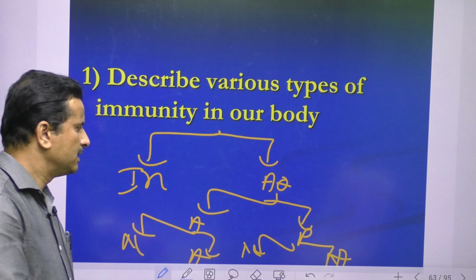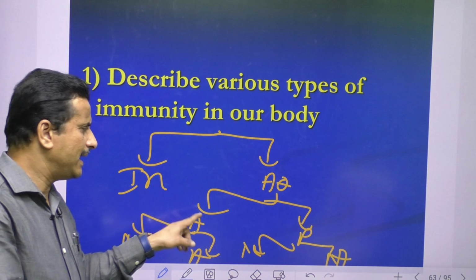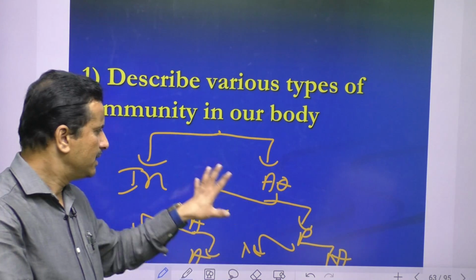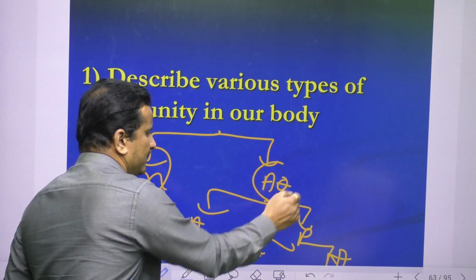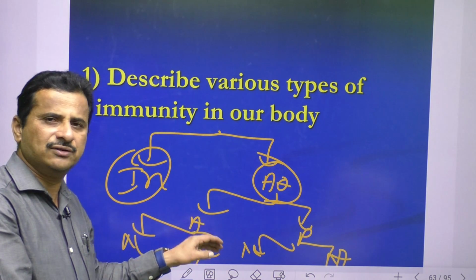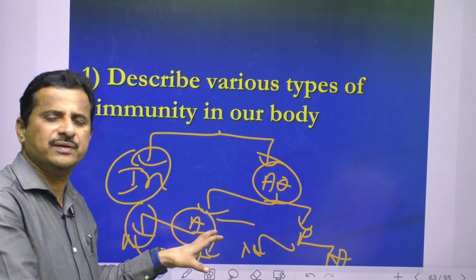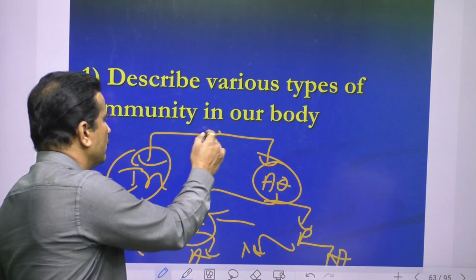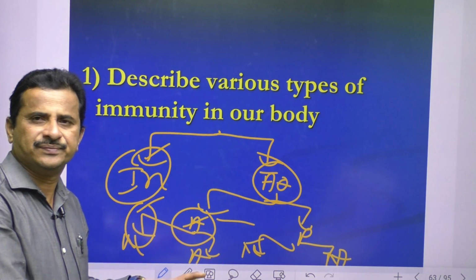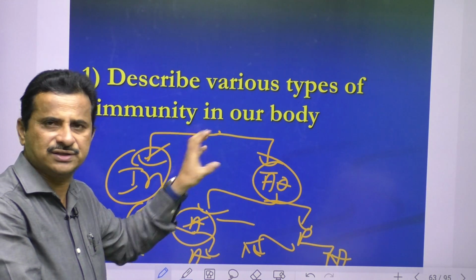So natural active immunity, artificial active immunity, natural passive immunity, artificial passive immunity. Write each one as a side heading, then write what that type of immunity is, with examples. That means six side headings, and write about them. This way you can write a very good answer to this question.